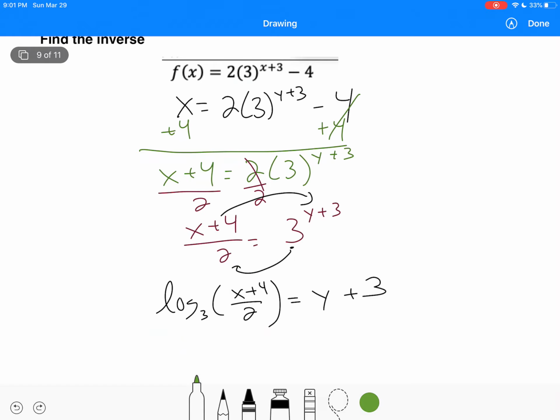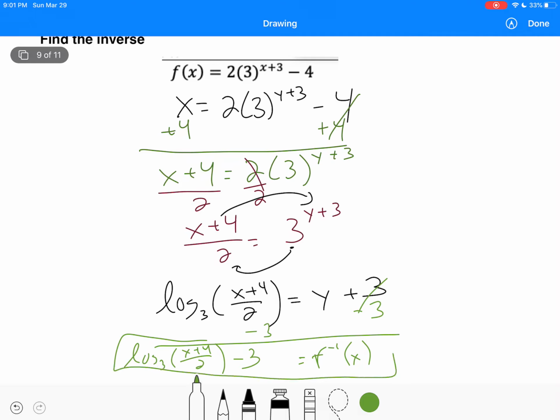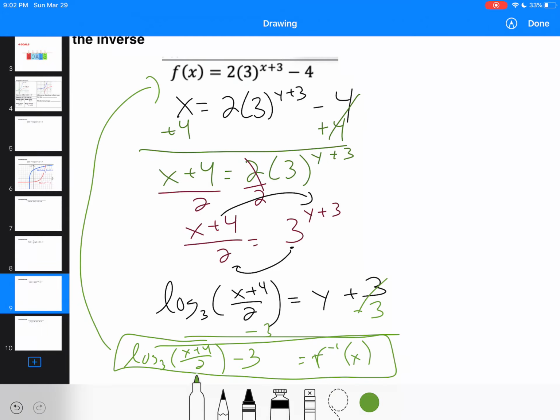What's in parentheses is in parentheses. So when we move this 3 over, it's not going to go in parentheses. I'm going to change this to inverse because we found the inverse. It's going to be log base 3 of (x plus 4) over 2 with the minus 3 on the outside. And that's going to be our inverse of our exponential that we had there, which we can check by graphing the original, graphing the answer, picking a point, flipping it, or just visually looking at it. Okay? Beautiful.